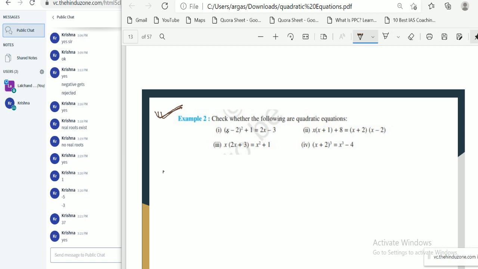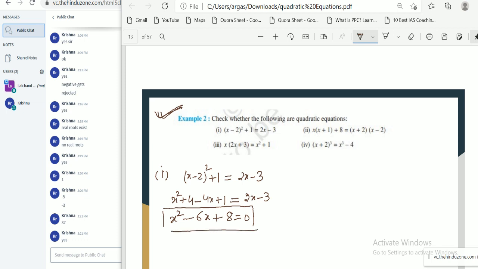Okay, look at first question. We have x minus 2 square plus 1 equal to 2x minus 3. If we simplify, then x square plus 4 minus 4x plus 1, that is equal to 2x minus 3. x square minus 6x plus 8 equal to 0.